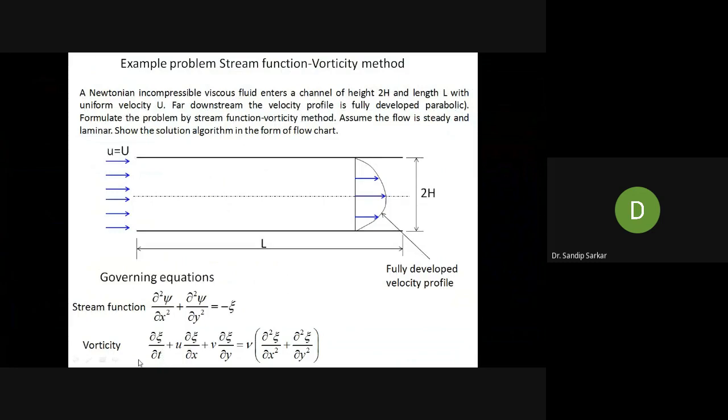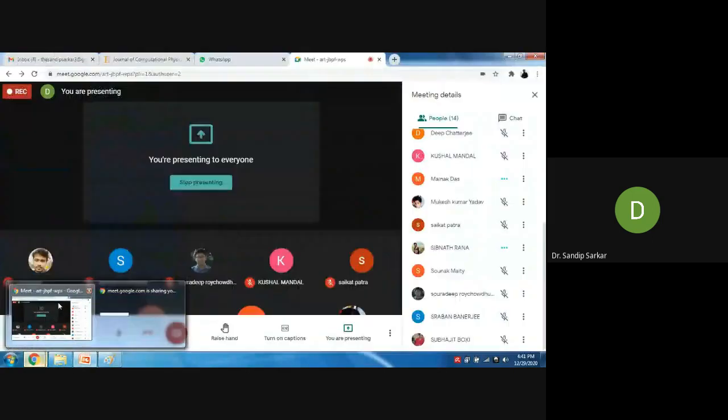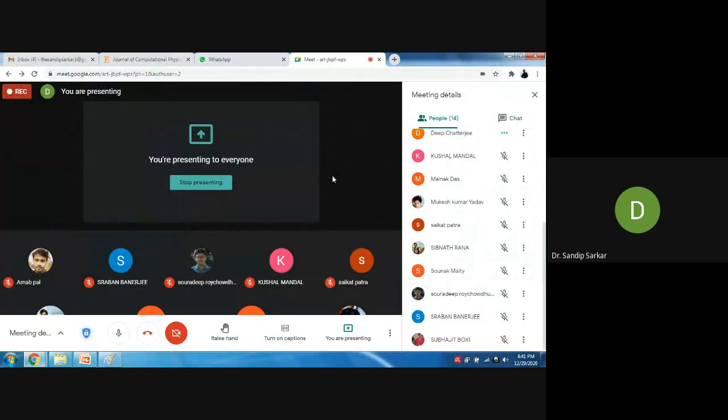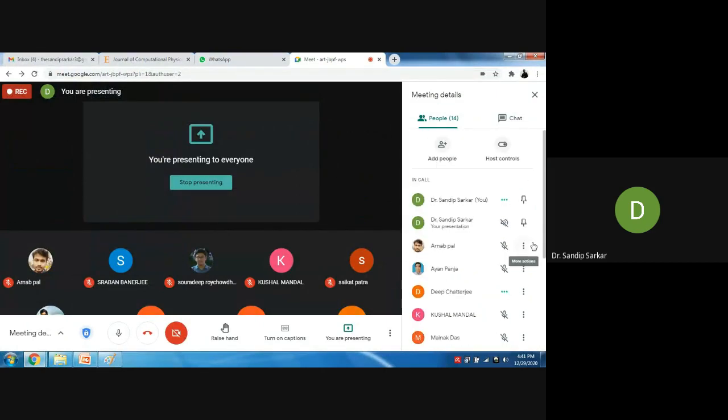That means why are we retaining this term? Can anybody answer this question? Flow is steady, but in the stream function vorticity equation, the stream function equation will anyway be there because the flow is not inviscid flow. Stream function vorticity will always be there. But in the vorticity equation, why have we retained the del zeta del t term? Why have you written the del zeta del t term in the vorticity equation?